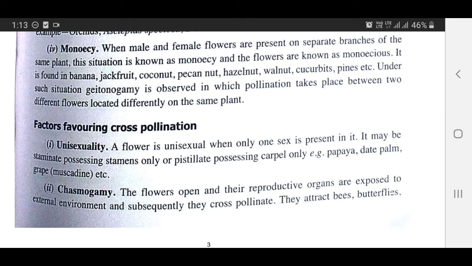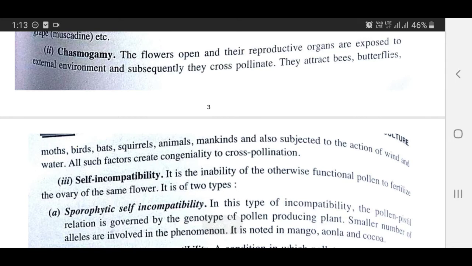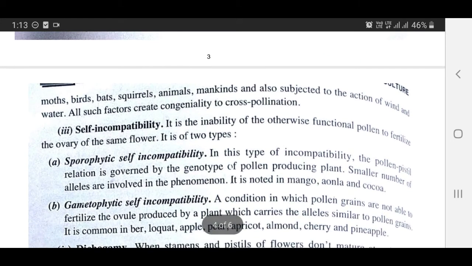Chasmogamy. The flowers open and their reproductive organs are exposed to the external environment and subsequently they cross-pollinate. They attract bees, butterflies, moths, birds, bats, squirrels, animals, mankind, and are also subjected to the action of wind and water. All such factors create congeniality to cross-pollination.